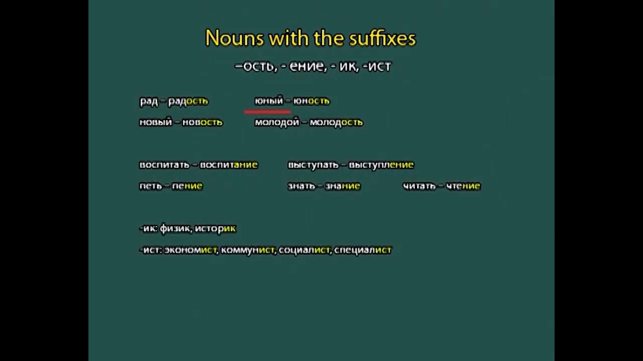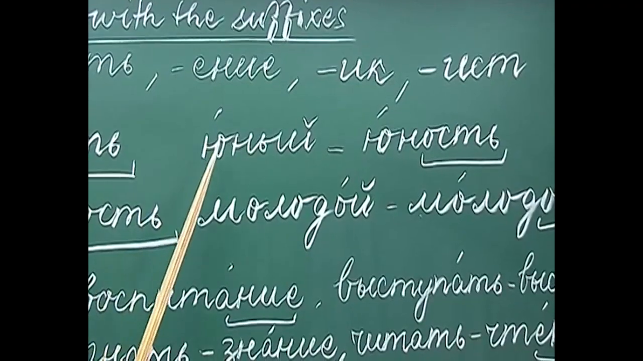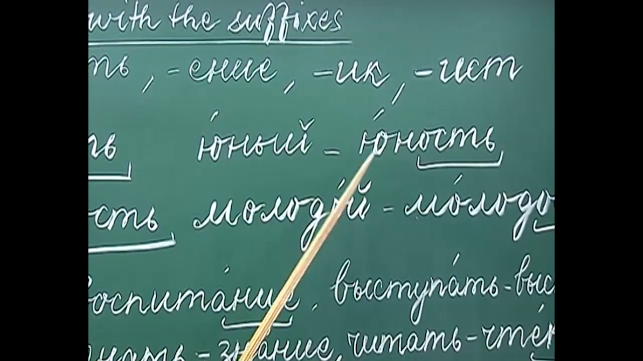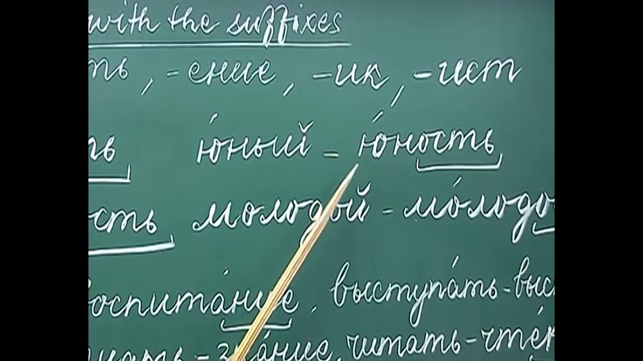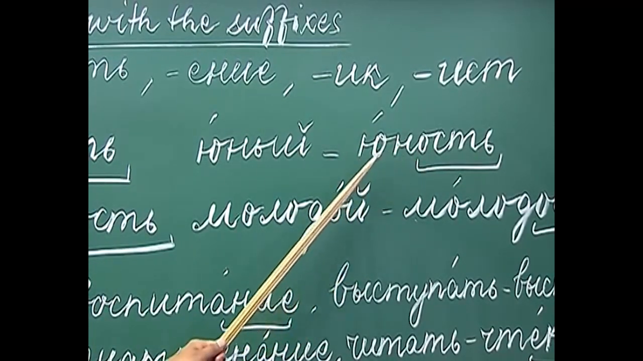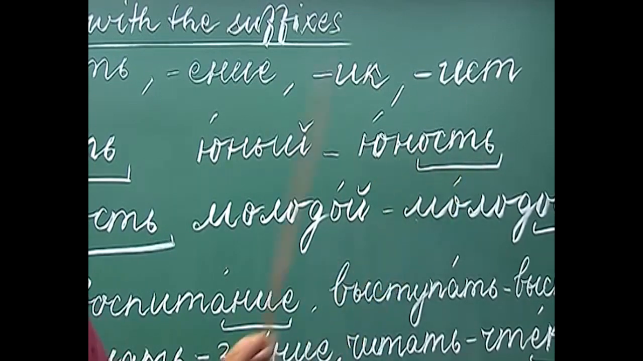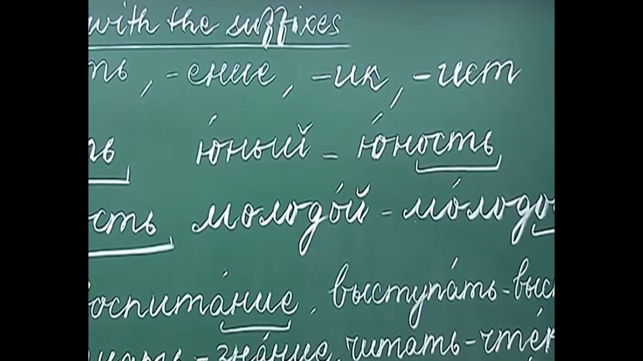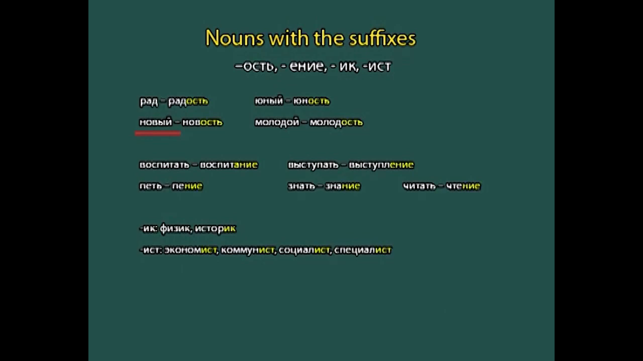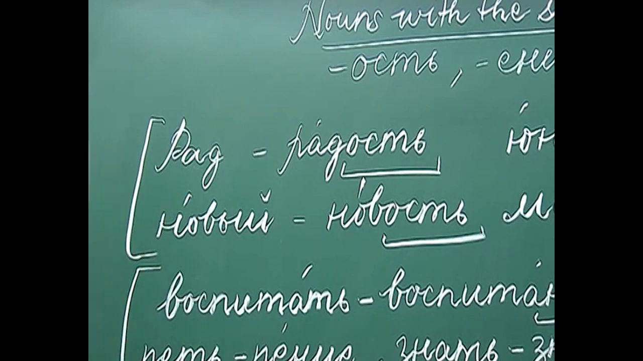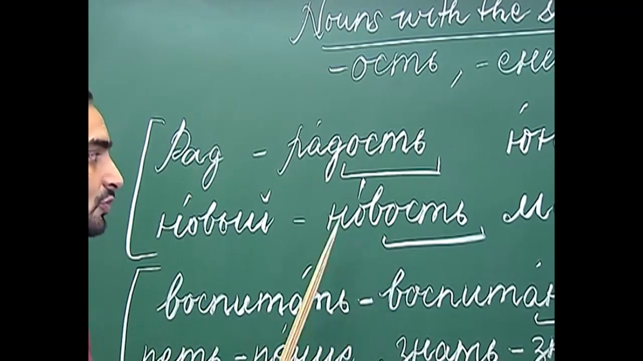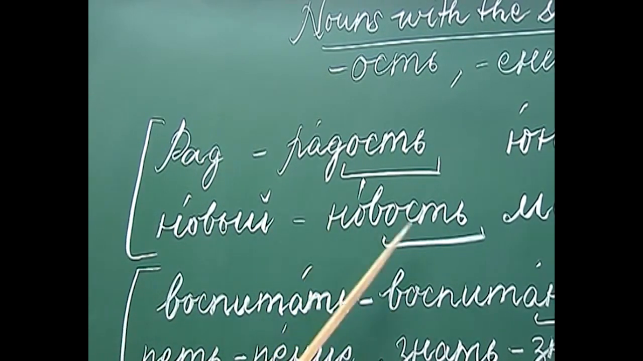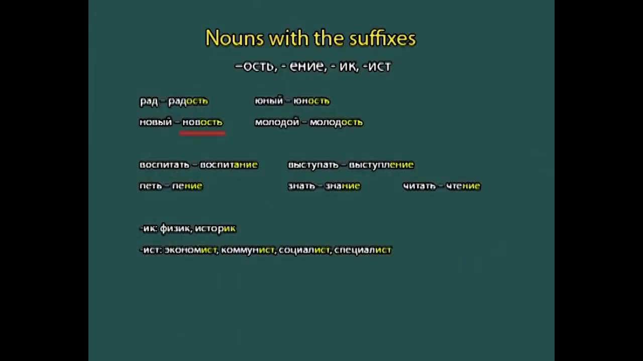Yuny. Yuny is an adjective which means adolescent, and from this adjective what noun do we derive? We derive the noun yunost. Again we are adding the suffix -ost. Yunost is adolescence. The next adjective we have is novy. Novy is new. From novy we derive the abstract noun novost. Novost is news. Again we are adding the suffix -ost.